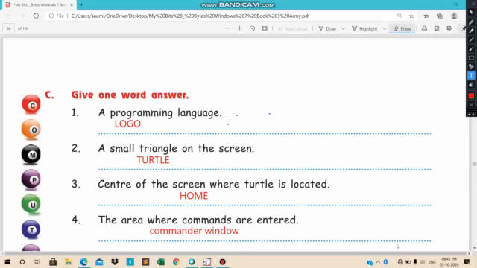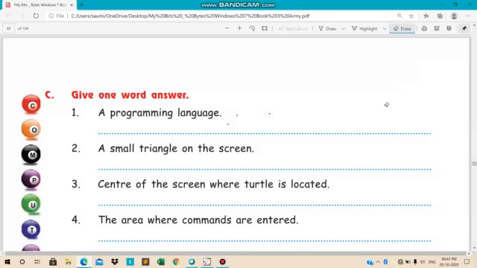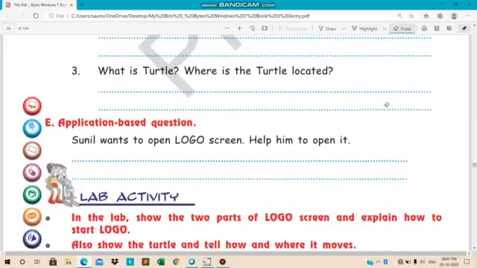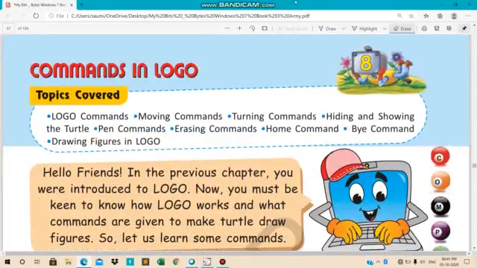Okay. Moving ahead, moving toward the next thing. Next we have question answer, so that we will do in our online class. And it's time for us to start this chapter, that is commands in logo. This is a very interesting chapter. You all will enjoy it. Chapter name is commands in logo.